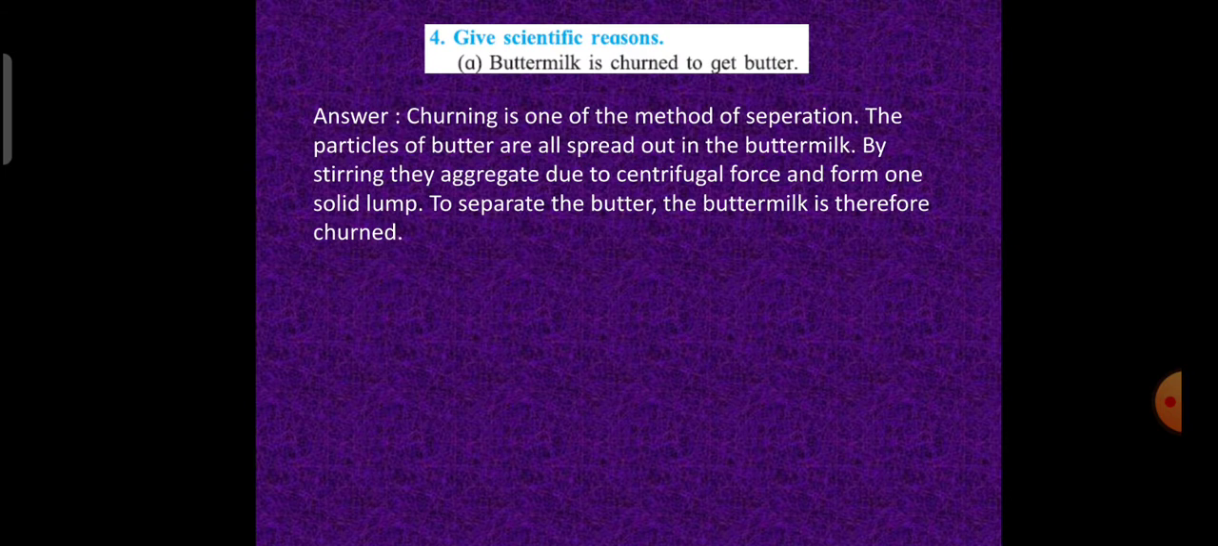Give scientific reasons. Buttermilk is churned to get butter. Churning is one of the methods of separation. The particles of butter are all spread out in the buttermilk. By stirring, they aggregate due to centrifugal force and form one solid lump to separate the butter. The buttermilk is therefore churned.